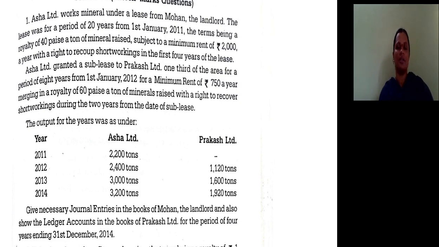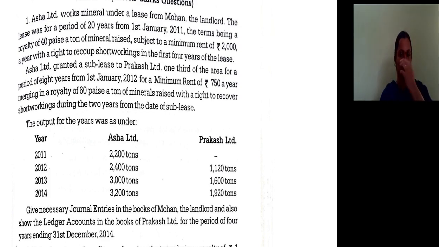The lease is for a period of 20 years from 1st January 2011. The terms being royalty of 40 paise per ton of mineral raised, subject to a minimum rent of 2000 per year and right to recoup short working in first 4 years of lease.